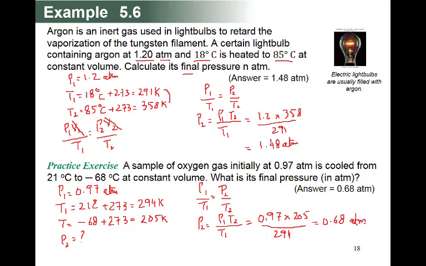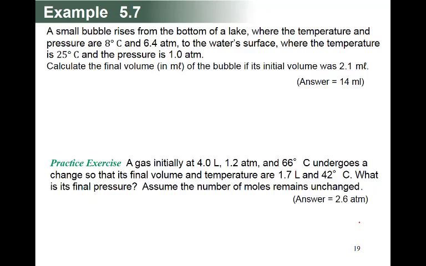Okay, so now this is, I hope, the last question. A small bubble rises from the bottom of the lake. See, this is Boyle's law. The bubble goes from the bottom of the lake, where the temperature is 8 degrees centigrade, to where the temperature is 25, so the temperature has also increased. The pressure changes from 6.4 atmosphere to 1 atmosphere. So temperature, pressure and volume, all three things are here. So we'll solve this problem also.